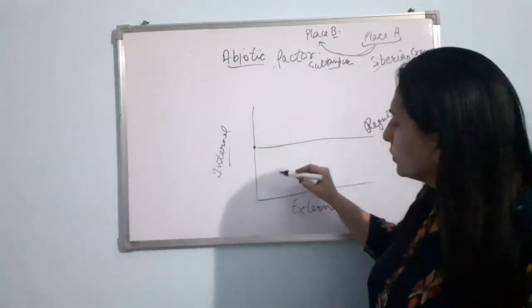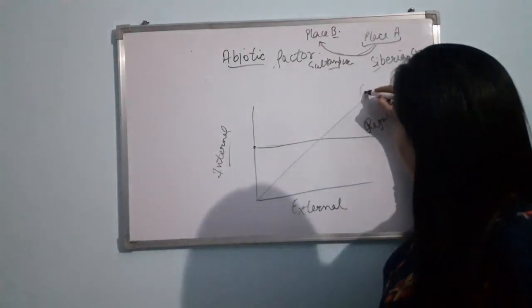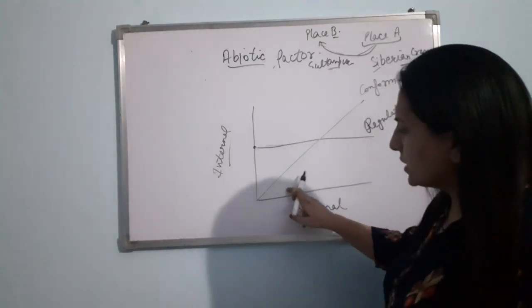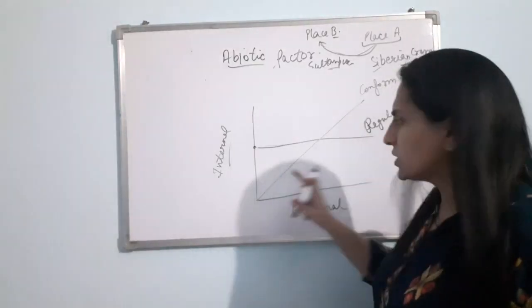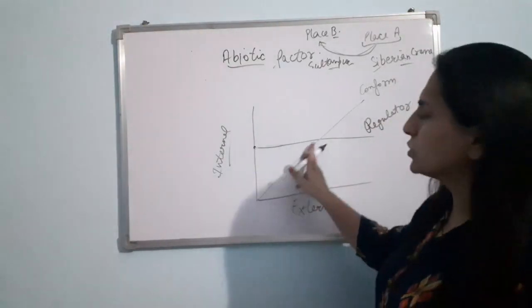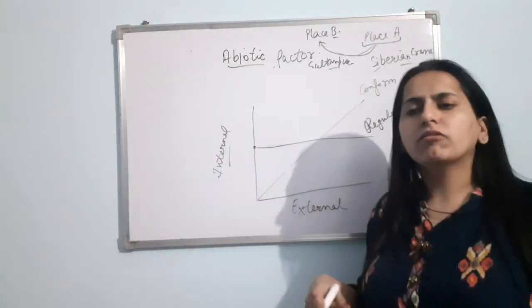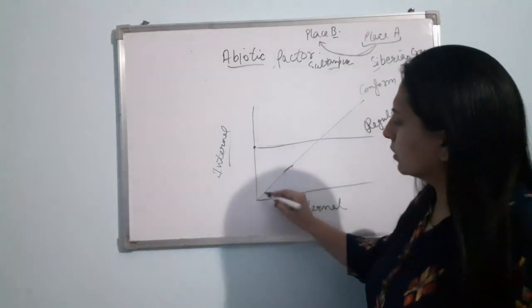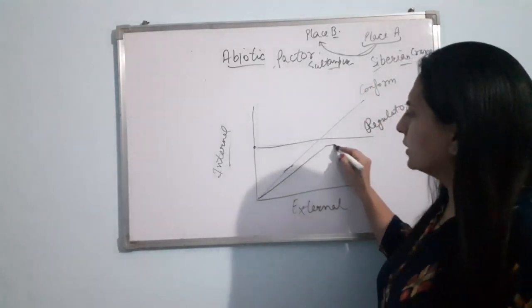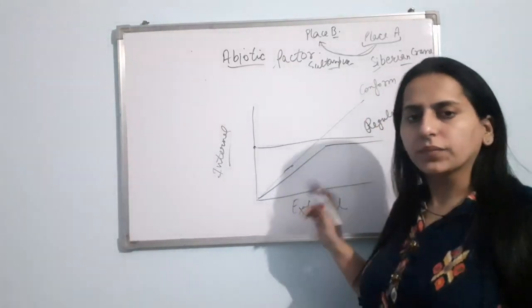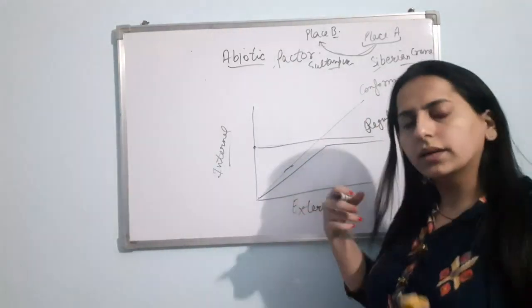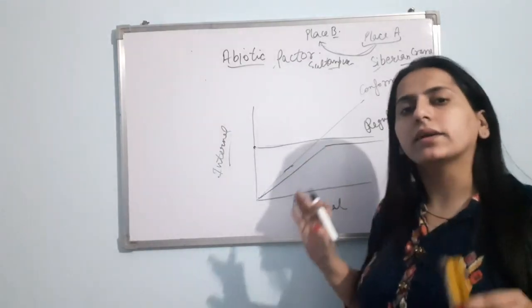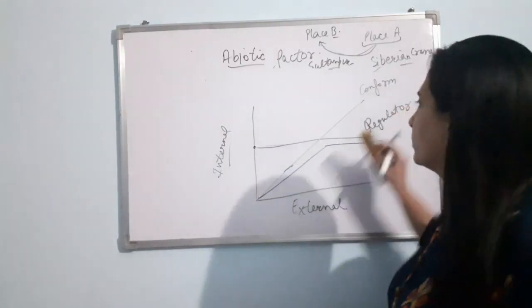But for a conformer, you can see as the external environment is changing, the internal environment is also changing. A few organisms are partial regulator, means they are conformer and then they are regulator also. At a particular point their temperature varies with the external environment and then they can regulate. Clear?